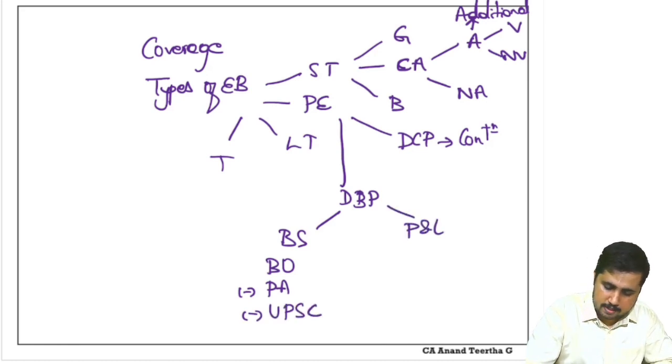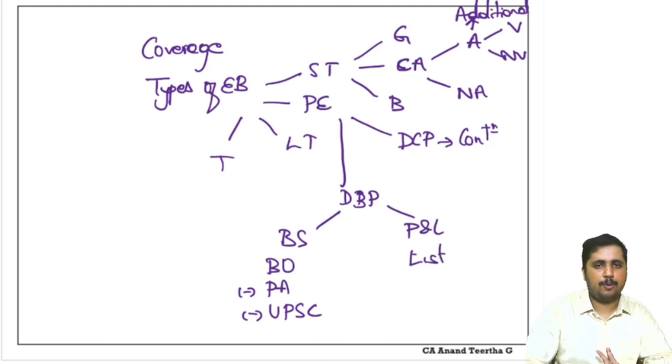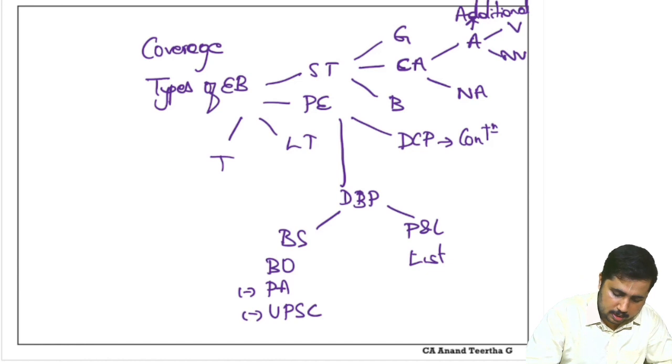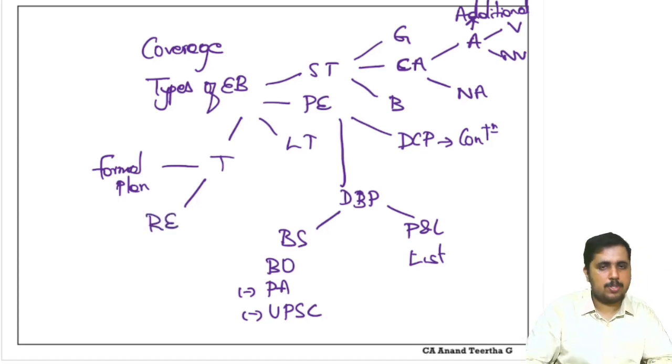For P&L we had a list, that list anyhow we have studied before. Then long term you have to follow DBP, termination you have to apply only if there is a formal plan and there is a reliable estimate.